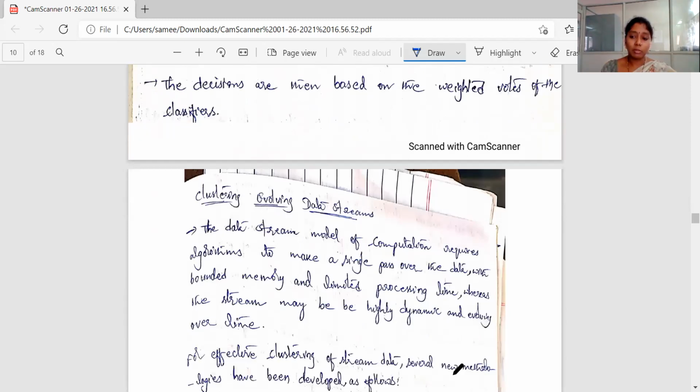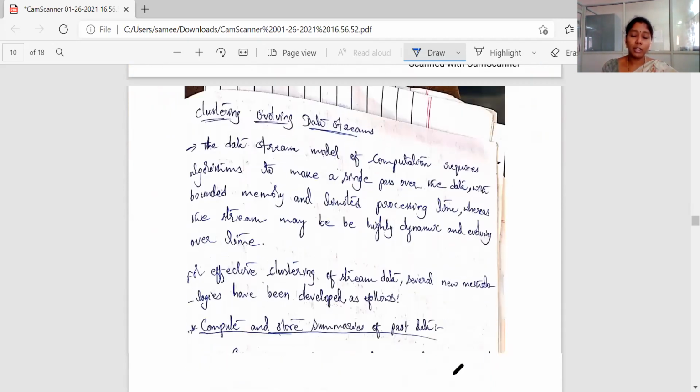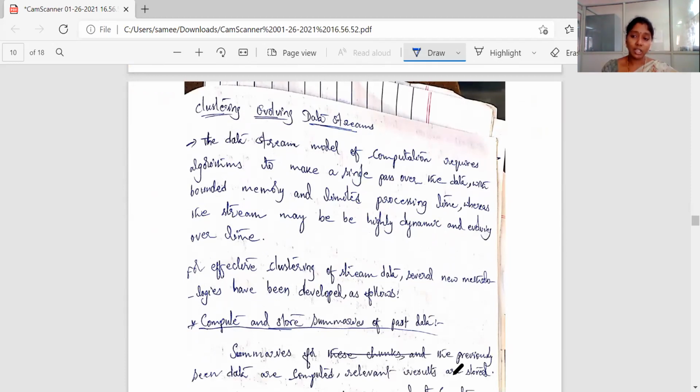Next, come to the clustering concept. Clustering evolving data streams. So till now we have dealt with mining frequent patterns and classification methods. In that we considered the decision tree from the previous classification algorithms, and from that we have the Hoeffding tree, and from the Hoeffding tree we make a little bit of modifications, and from that we get some other two classifiers also. So that is about the classification of streaming data. So now we are here with clustering evolving data streams. We need to cluster the evolving data stream because data streams keep on changing.